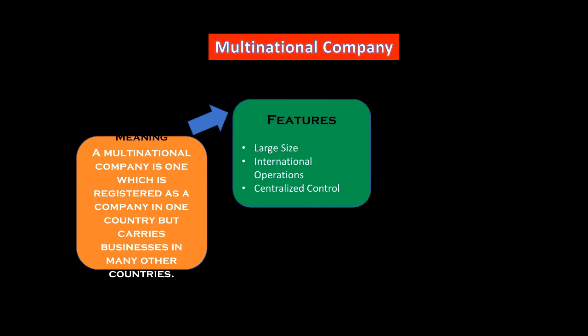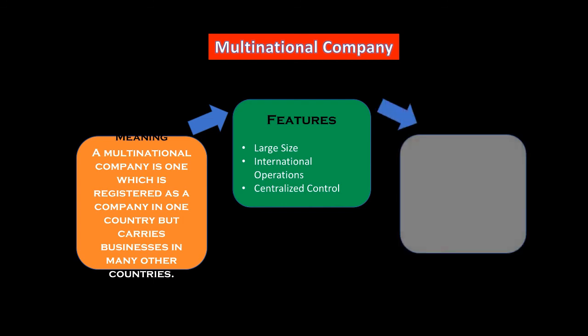Of course, the company where it is registered, it controls from there only all those branches spread all across the world. Okay, so if an Indian company is registered in India and it has business in other countries, all the businesses being exercised in other countries will be regulated, commanded or controlled by the head office that is in India. Okay, now let's check out the examples.